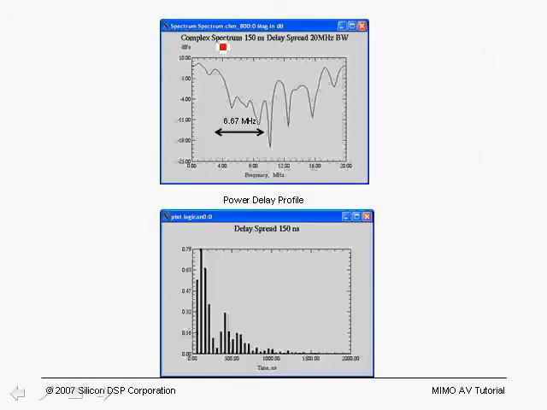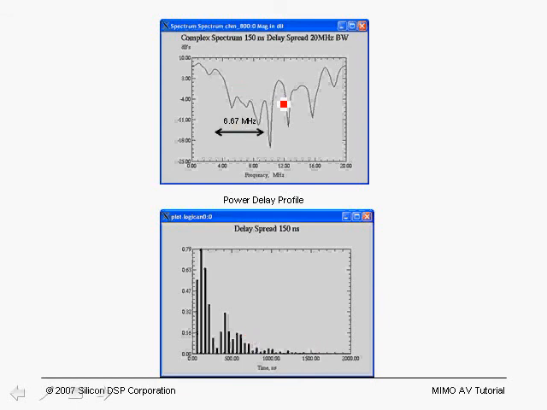So here we're showing the frequency response of the channel with 150 nanosecond delay spread over a bandwidth of 20 megahertz, and the 6.67 megahertz is just 1 over 150 nanoseconds. And we see that over the bandwidth we exhibit frequency selective fading, in which case we have multiple cases where we have deep fades and we have peaks. And down here we show the power delay profile.